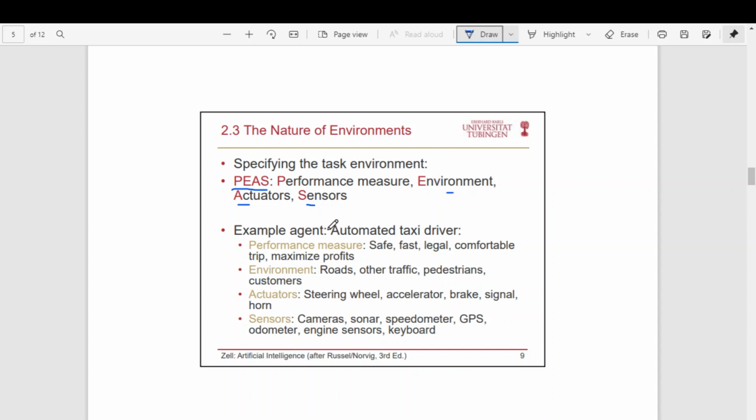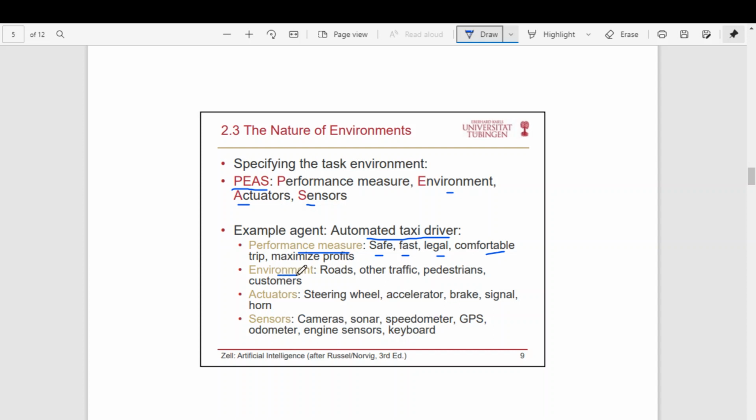Let us consider this example: automated taxi driver. It's an autonomous vehicle. So in an autonomous vehicle, what should be the performance measure? The primary performance measure should be safety. After that, the speed at which the vehicle travels, whether it is following the legal rules or not, whether it is providing a comfortable trip to the user or not, whether it is maximizing the profit or not. So these are the performance measures.